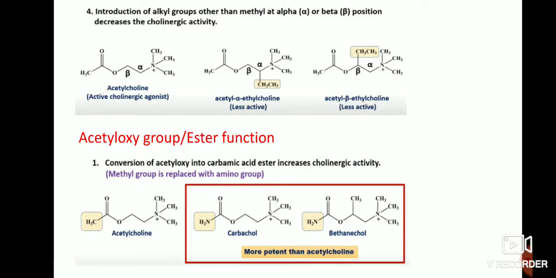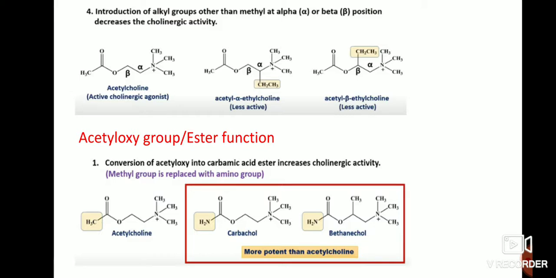Coming to the next part, the acetyloxy group, the ester function. Conversion of the acetyloxy into a carbamic acid ester increases cholinergic activity. For example, the first is trimethyl ammonium, then the ethylene bridge, and third the acetyloxy group.